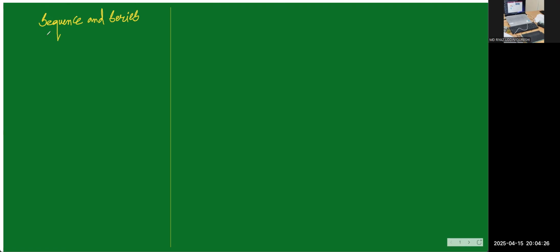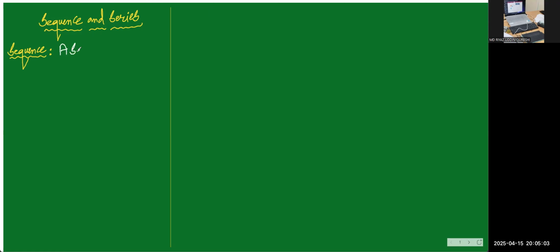Sequence and series. This is the name of unit number one, which we are going to discuss today. For your understanding purpose, I am giving simple definitions which are not there in the textbook. This is only for your understanding. Look at this, the simple definition about sequence. It will not be asked in your exam, but it is necessary to understand the problems.